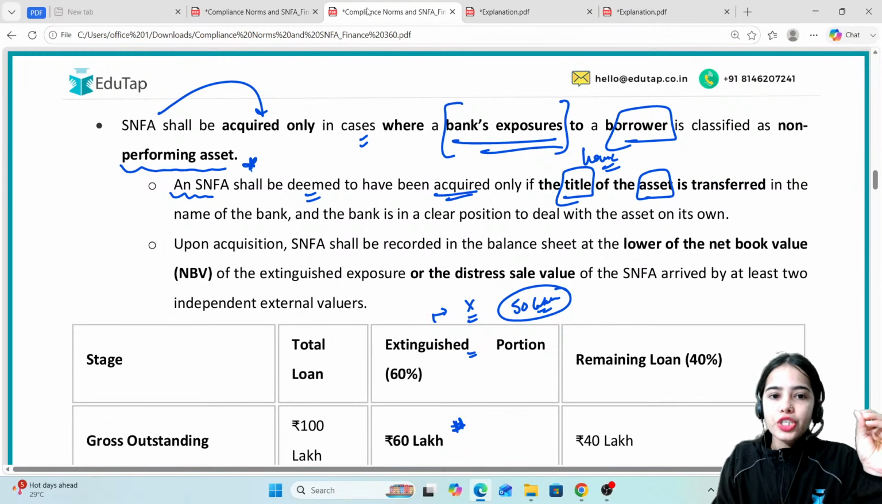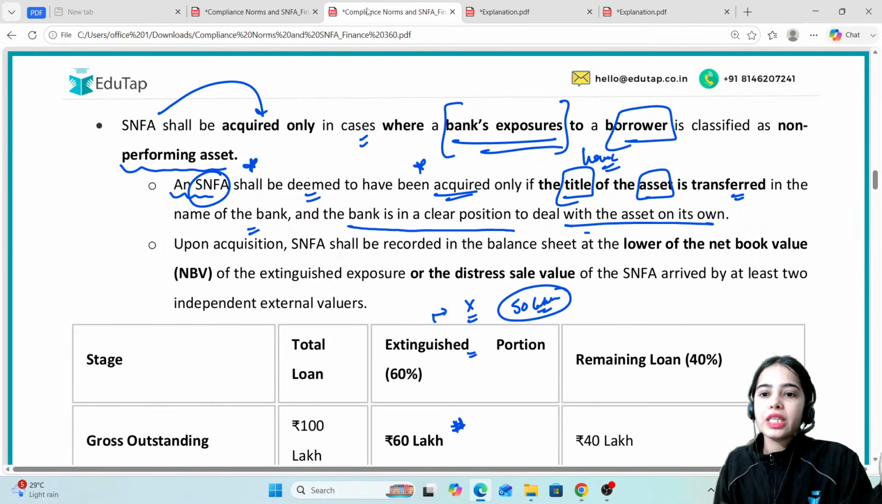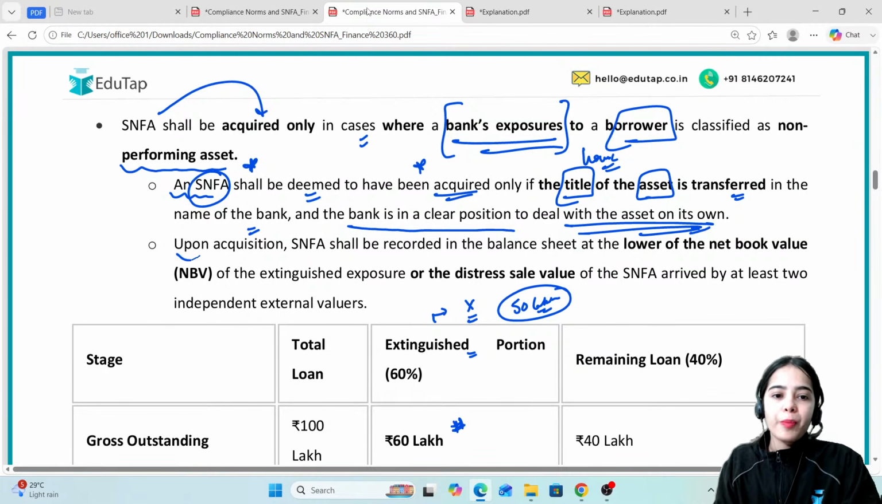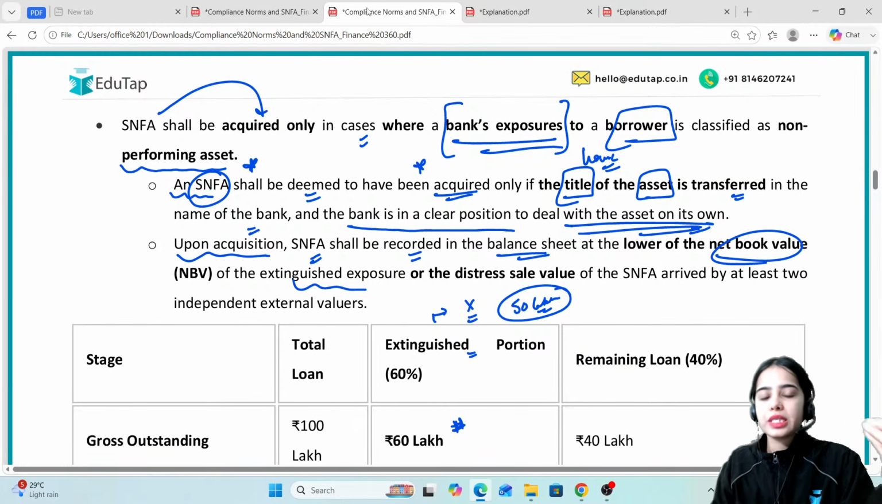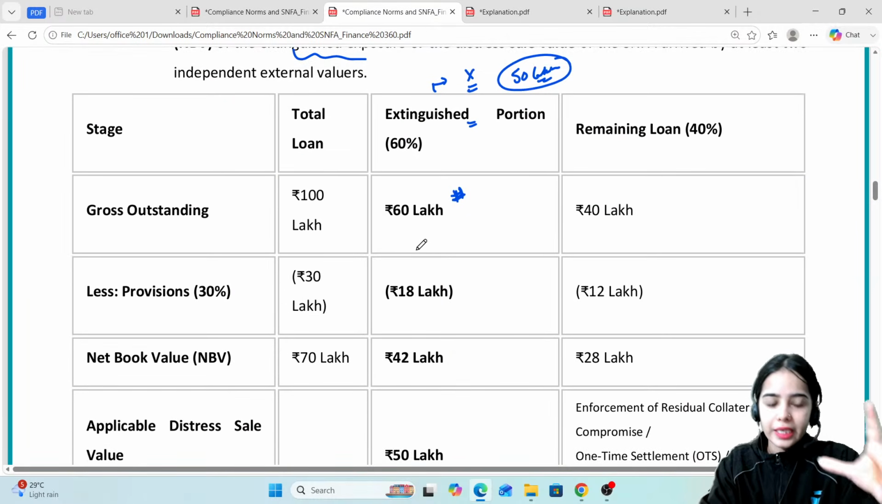So an SNFA shall be deemed to have been acquired by the bank only if the title of the asset is transferred in the name of the bank and the bank is in a clear position to deal with the asset on its own, to sell the asset, to do whatever with the asset. Okay, now the asset has been acquired by the bank. Upon acquisition, SNFA shall be recorded in the balance sheet at the lower of the net book value of the extinguished exposure or the distress sale value. Now what does this mean? That's why I've brought this example, so that you have the clarity.